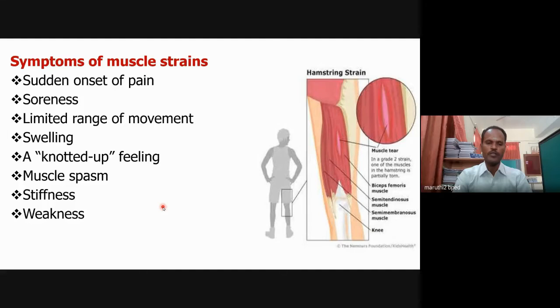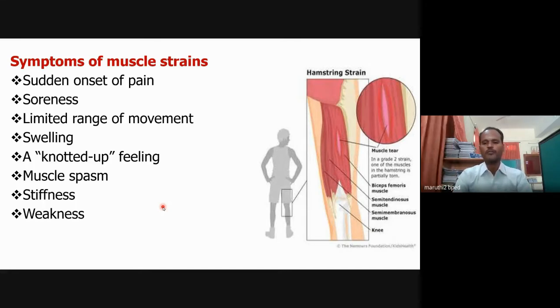Then muscle spasm. Sometimes the muscle may get pain, and sometimes the muscle may have a spasm. It means that the movement of the muscle may have some irritation. At that time also you don't use your muscle. These are all the symptoms.